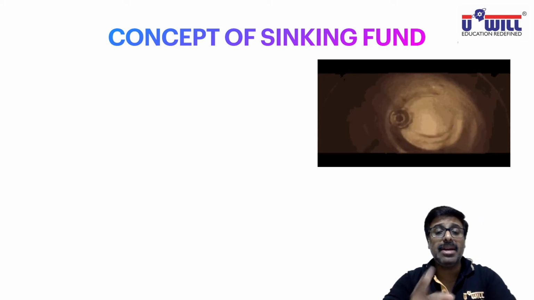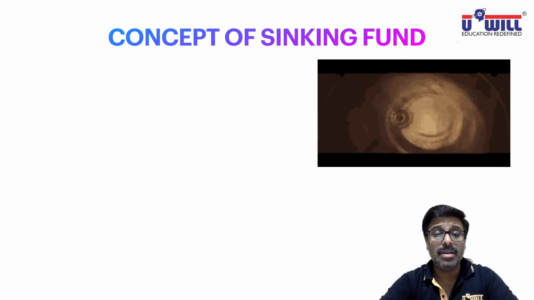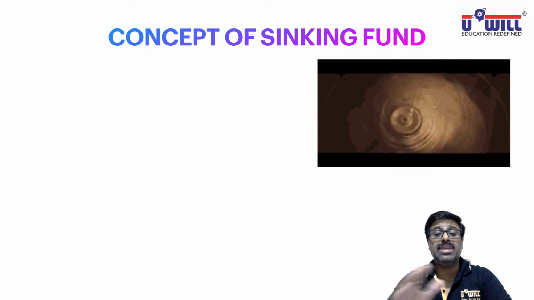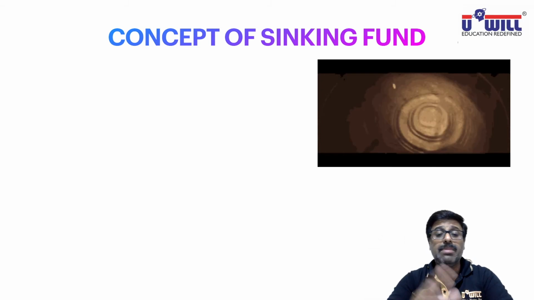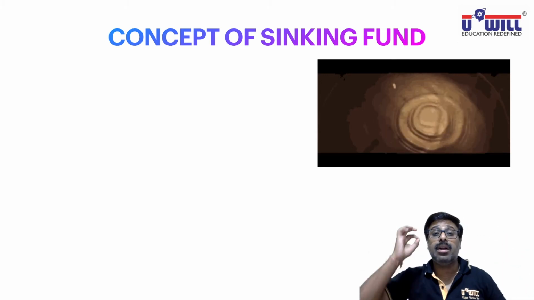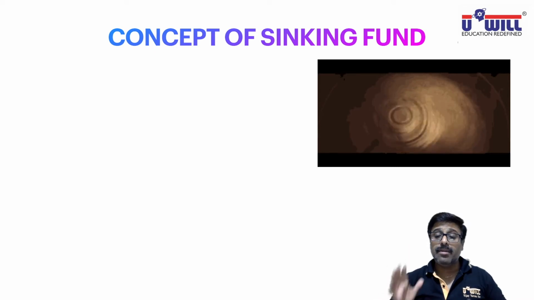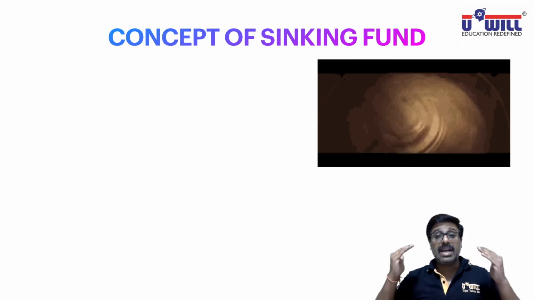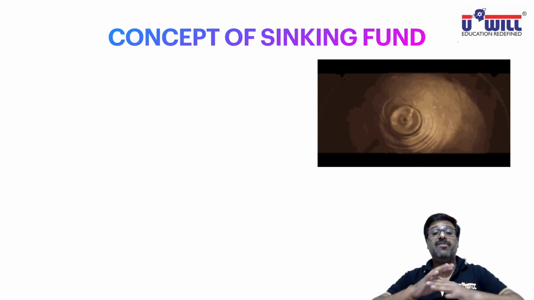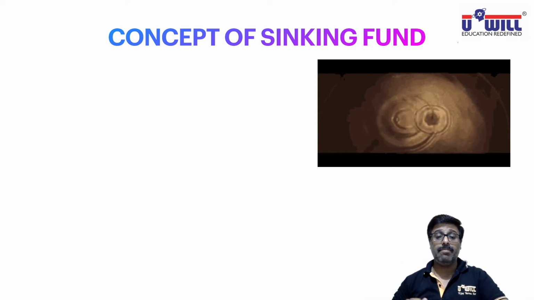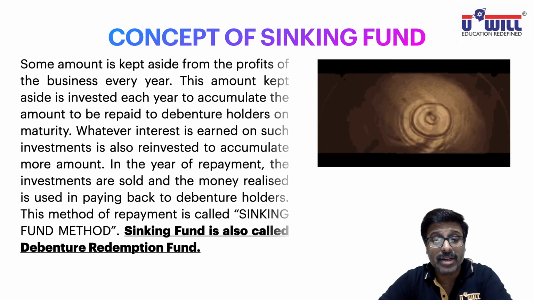So it is just like the debenture redemption reserve that we studied in the last lecture. But as per company law, debenture redemption reserve just states that you have to manage minimum 25% and investments minimum 15%. But in the sinking fund method, no 25 and 15%, 100% money we manage. The full amount we have to pay to the debenture holders, we keep aside over a period of time, we invest it appropriately, and we are successfully able to repay the full amount comfortably because we have made the right investments at the right time. So what is the concept of sinking fund?